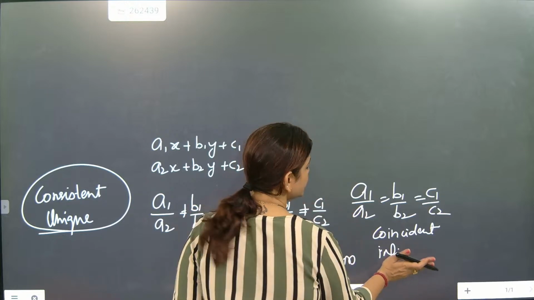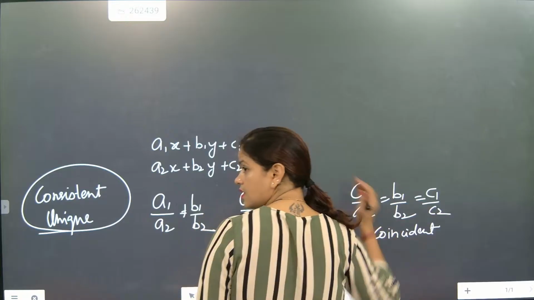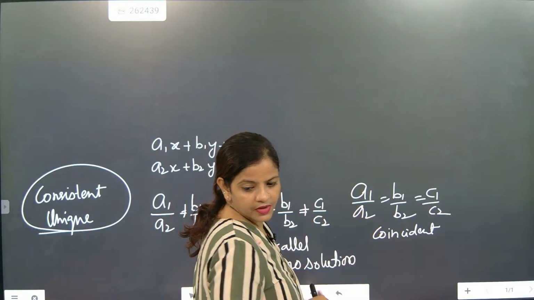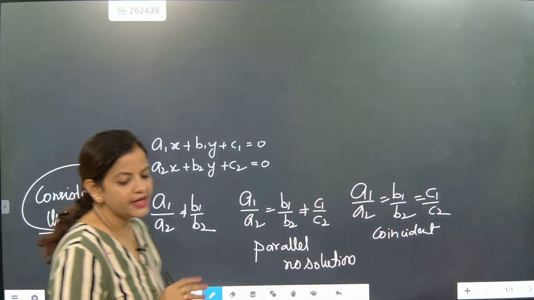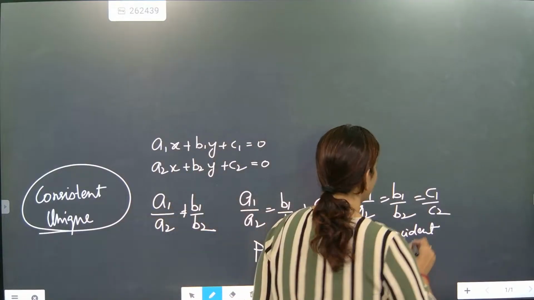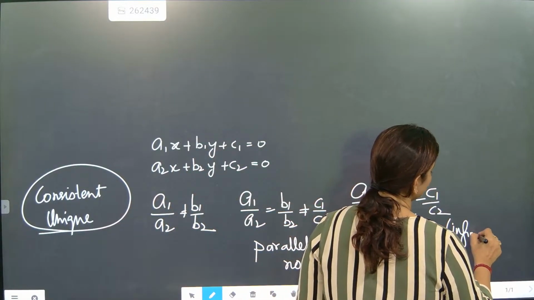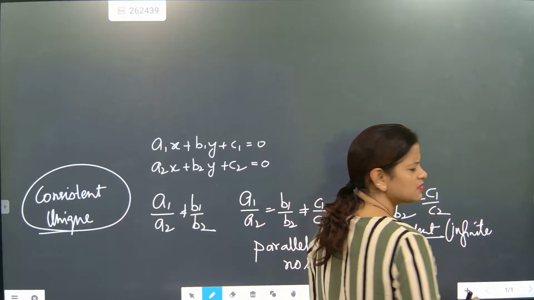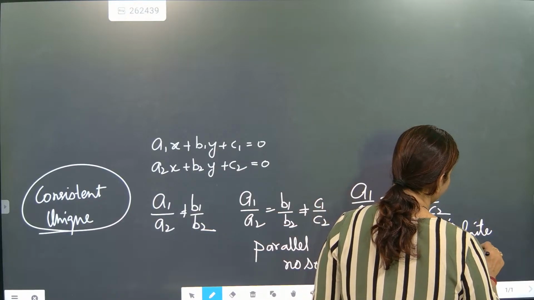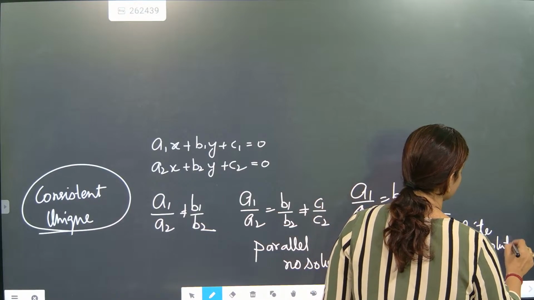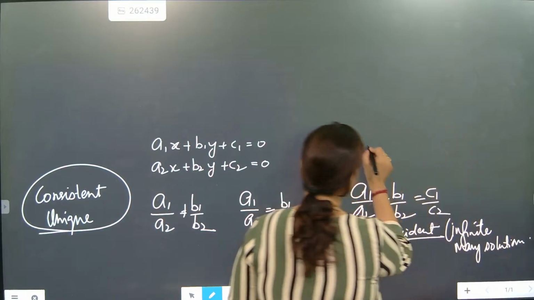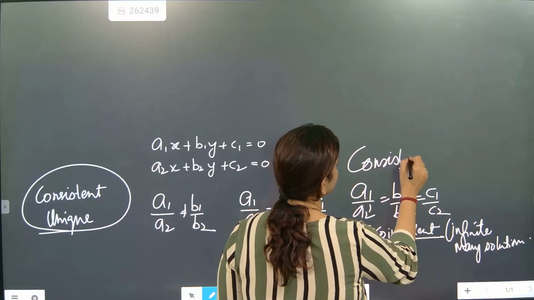Coincident lines, infinitely many solutions. Understood. It is also consistent.